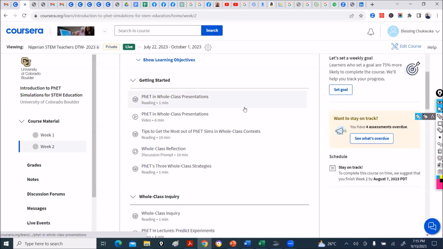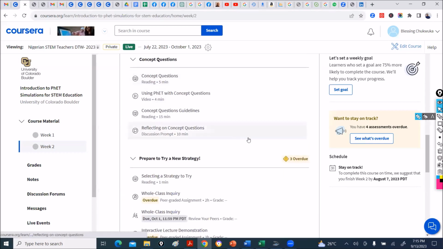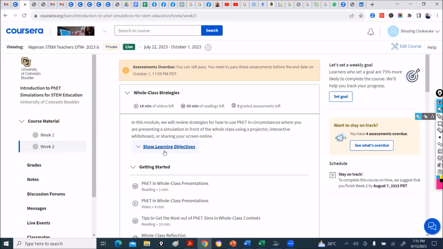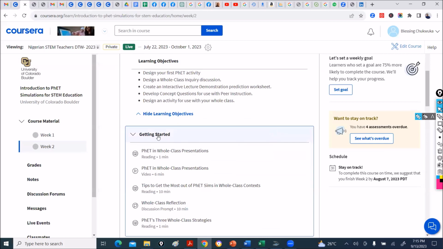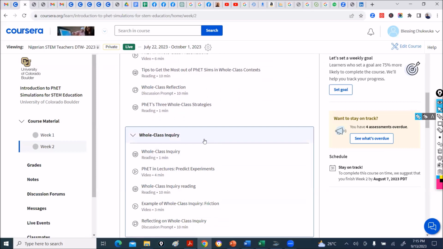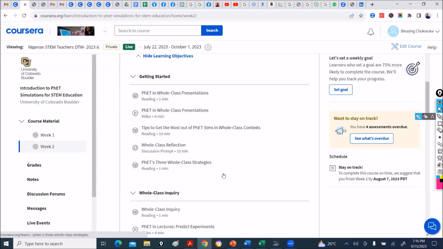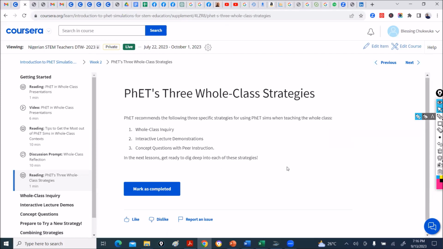In week 2, you have to pick either whole class inquiry, interactive lecture demonstration, or concept questions. All you need to do is, before you start, kindly read here. Read this model. Getting started, everyone is to go through this. Then you pick from this getting started. There are instructions to tell you, okay, this is what you pick. Look at here, it says PhET 3 whole class inquiry. In the next lesson, get ready to dig into it.